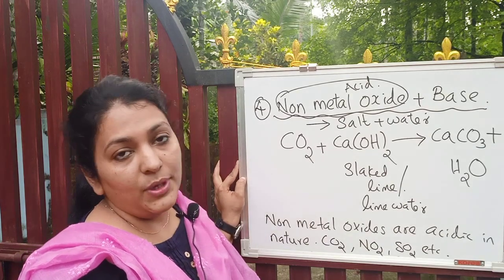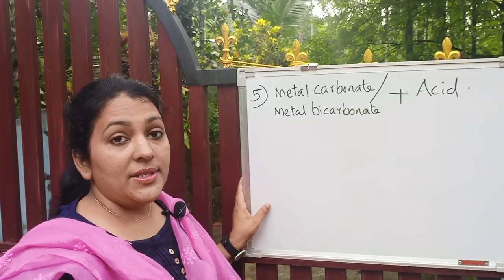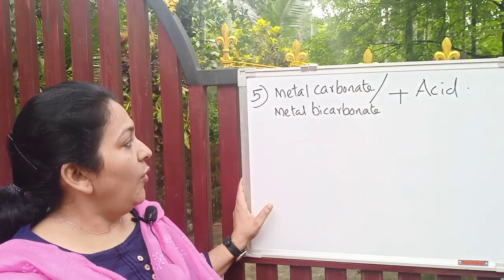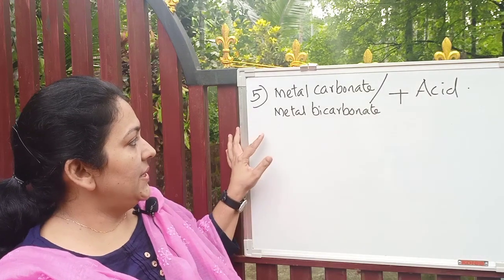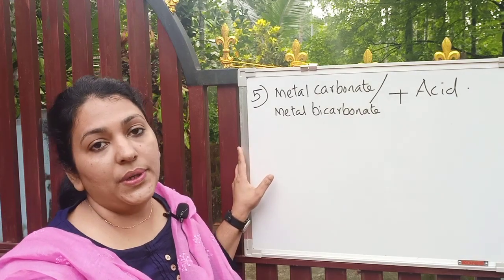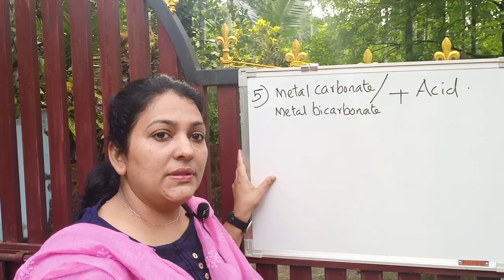And finally, we are moving to the fifth chemical reaction, the last one: metal carbonate or metal bicarbonate. How do they react with acid? We'll try to explain with examples.